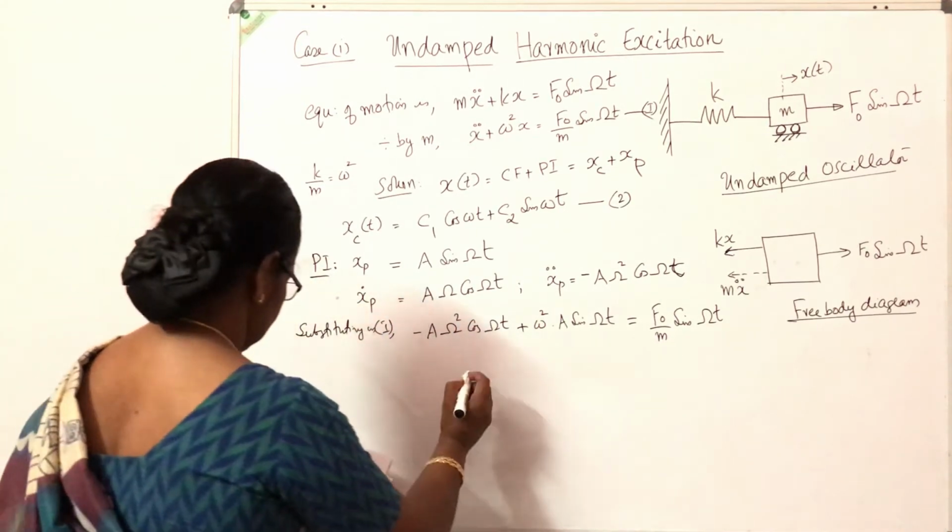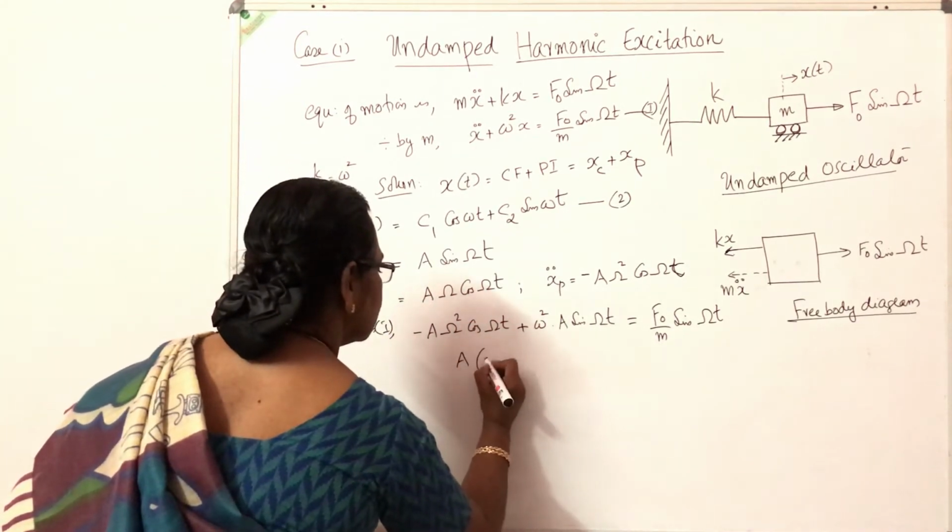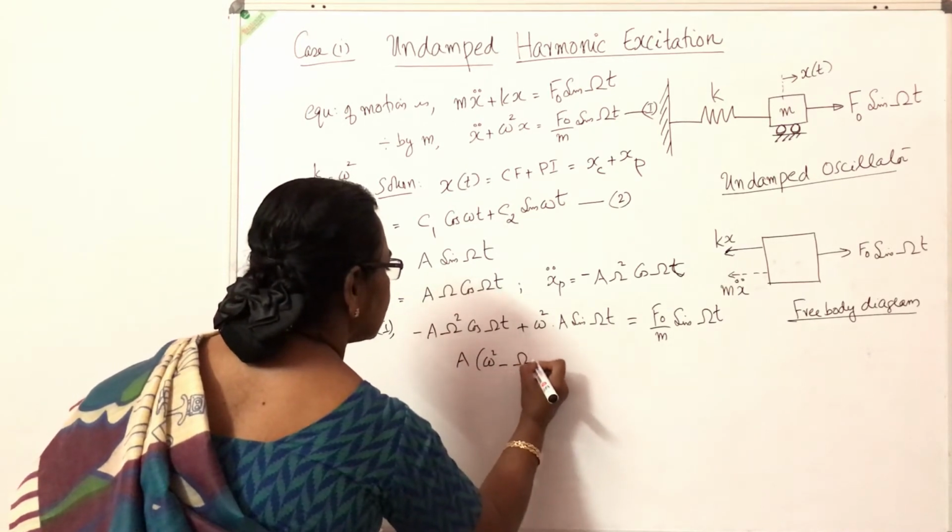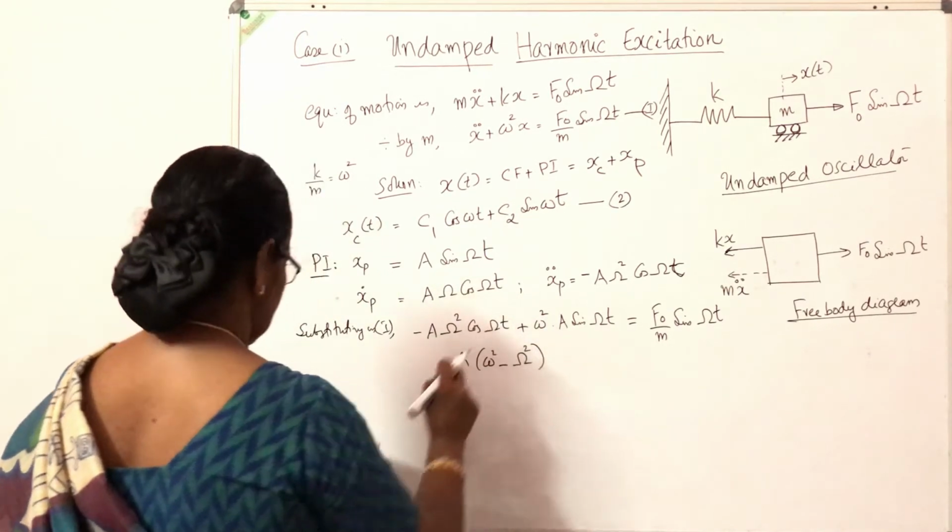I can rewrite it as A into small omega square minus capital omega square, common factor from these two.